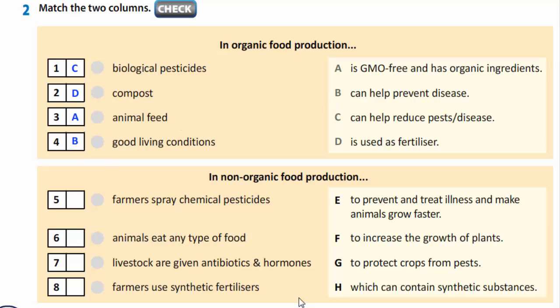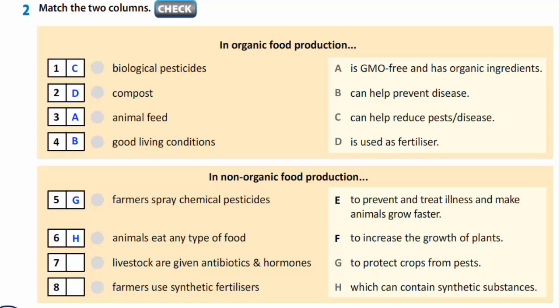Can help prevent disease. In non-organic food production, number 5, farmers spray chemical pesticides is G, to protect crops from pests. Number 6, animals eat any type of food is H, which can contain synthetic substances.